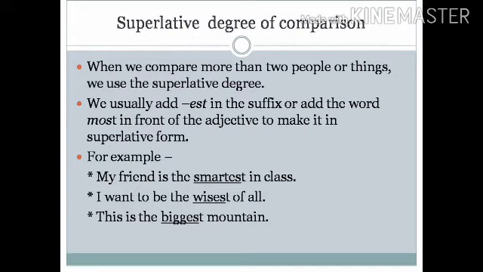Here, my friend is being compared with the rest of the class, so the word smartest is used. Similarly, I want to be the wisest of all. This is the biggest mountain. Here also, wisest and biggest are the superlative degrees of comparison.